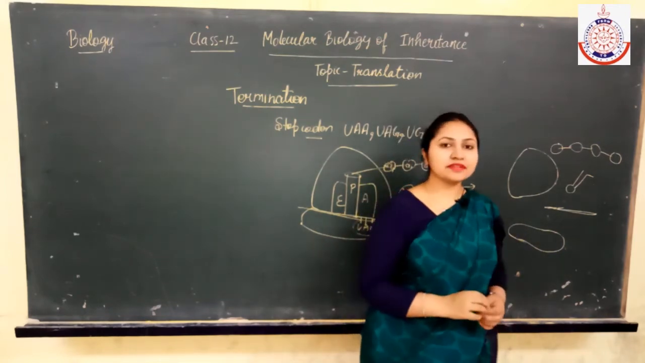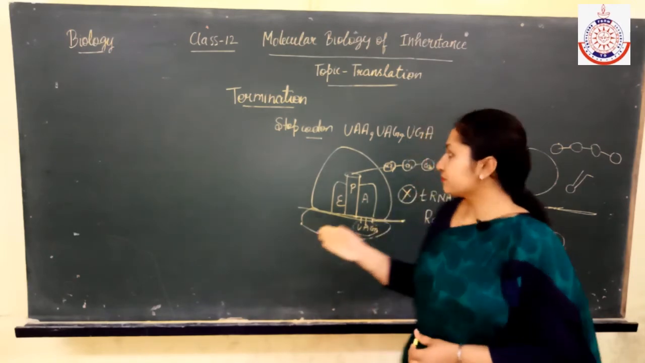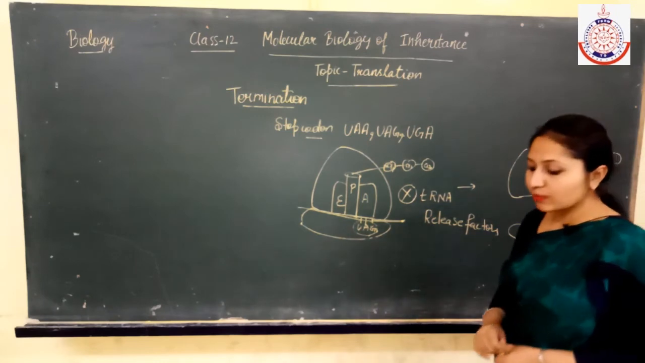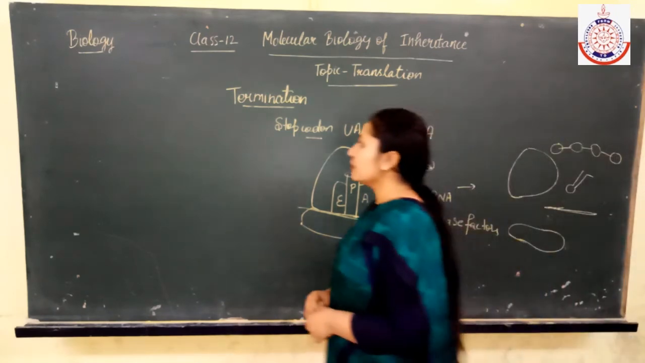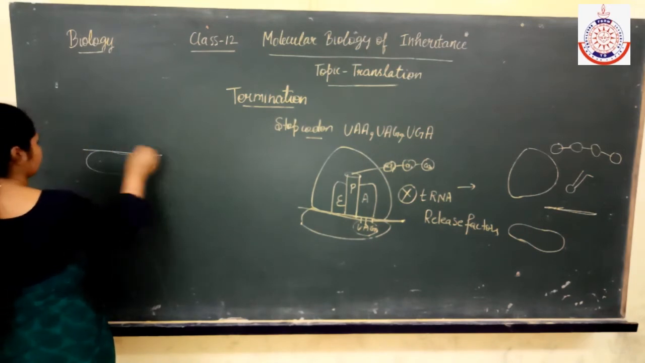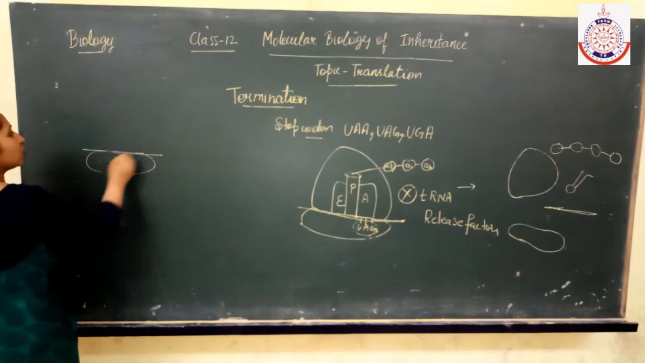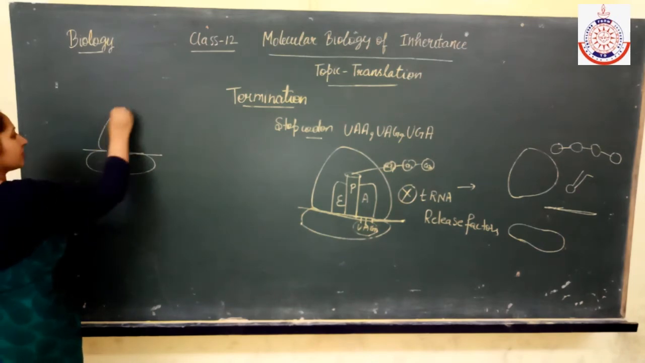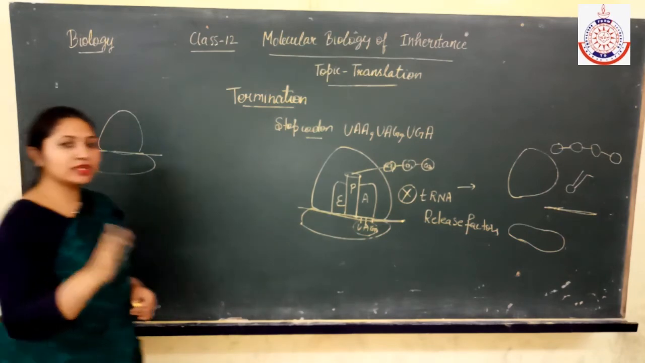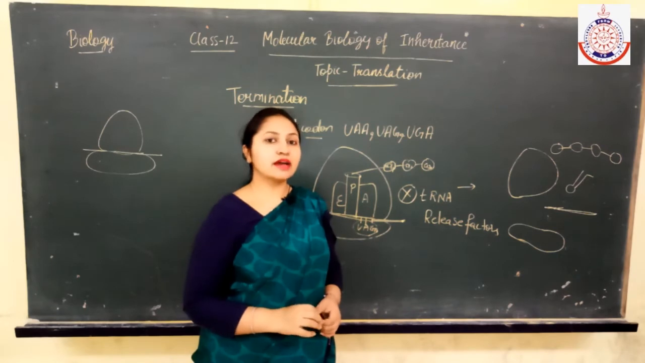So in this manner the protein synthesis occurs. And if again any mRNA binds with this small ribosomal subunit, then again it will form the initiation complex. Depending upon the codons of the mRNA, the tRNAs will attach and form the polypeptide. In this manner protein synthesis occurs.